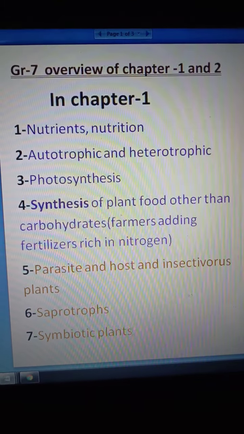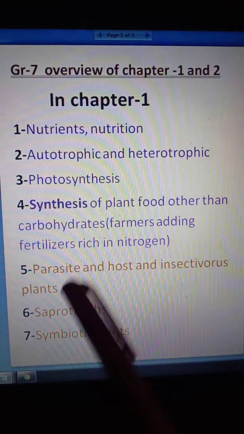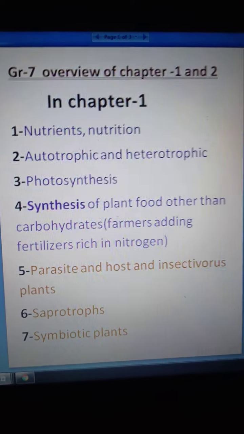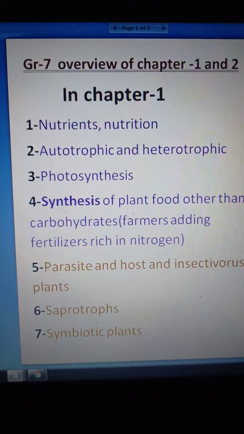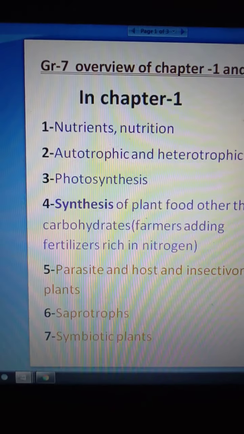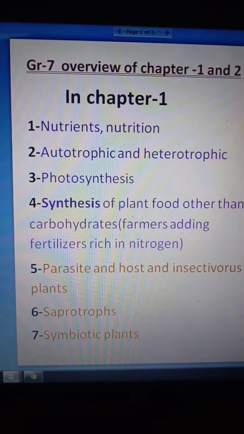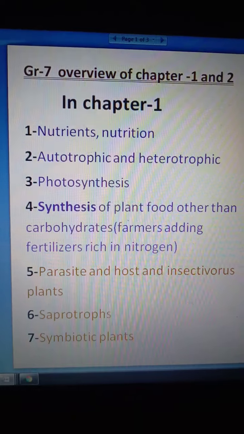After that we have learned about symbiotic plants. Students, what is symbiosis? The association between two organisms in which both the partners mutually benefit from each other is called symbiosis.